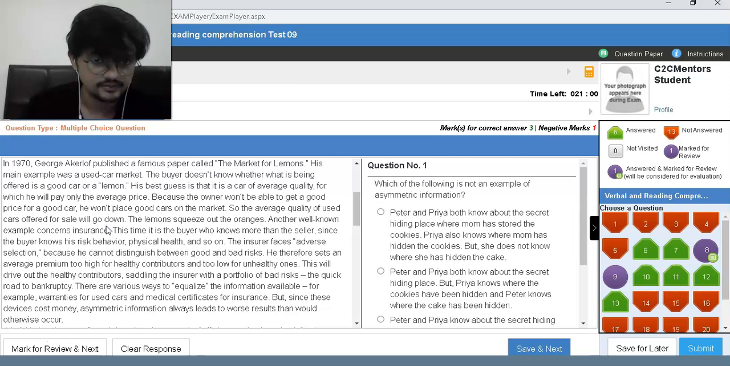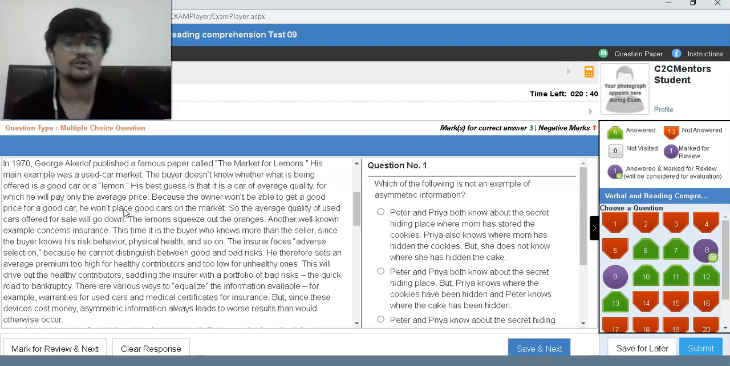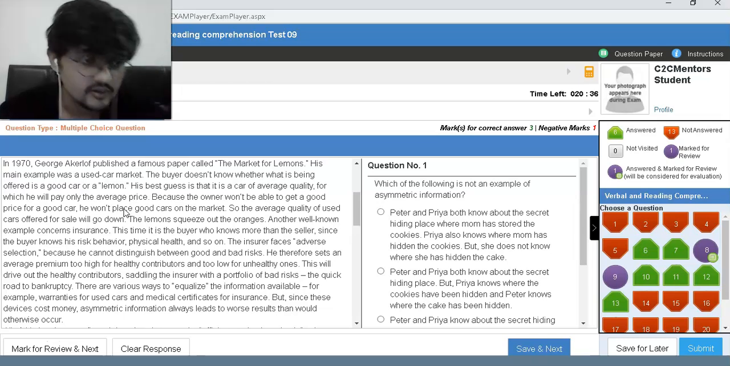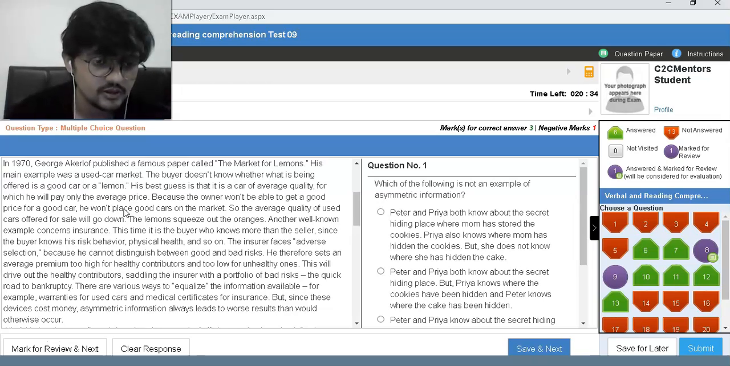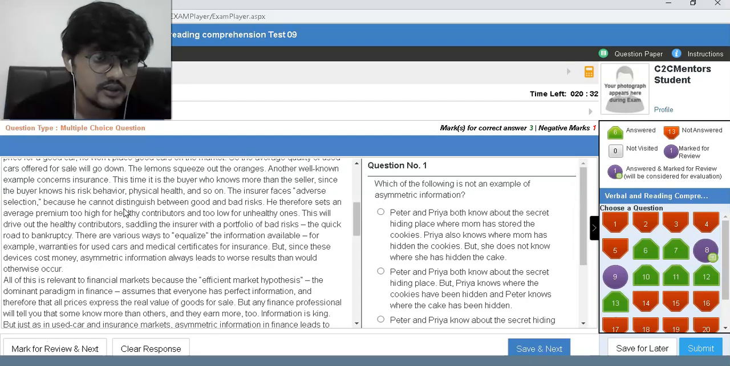He therefore sets an average premium too high for healthy contributors and too low for unhealthy ones. So this will drive out the healthy contributors, saddling the insurer with a portfolio of bad risks, a quick road to bankruptcy. There are various ways to equalize the information available. For example, warranties for used cars and medical certificates for insurance. But since these devices cost money, asymmetric information always leads to a worse result than would otherwise occur.